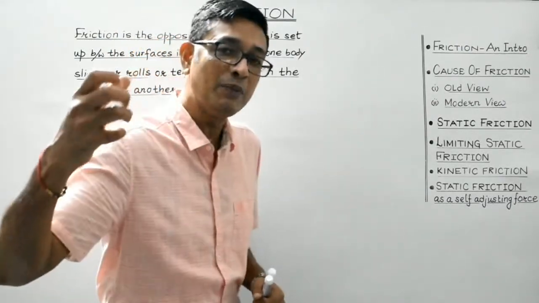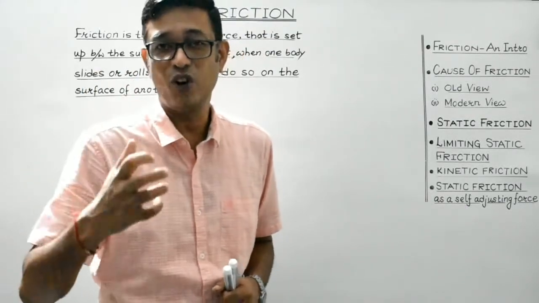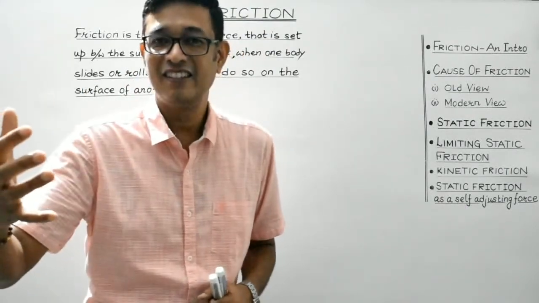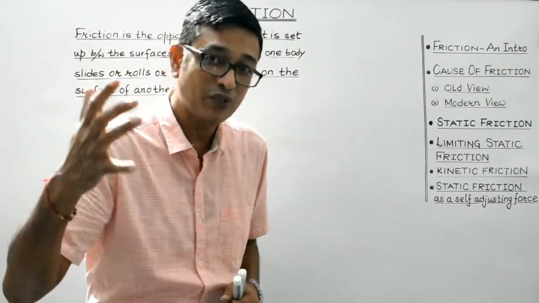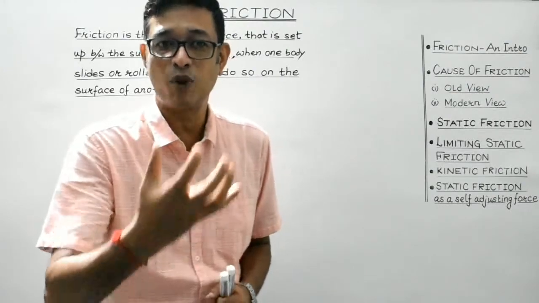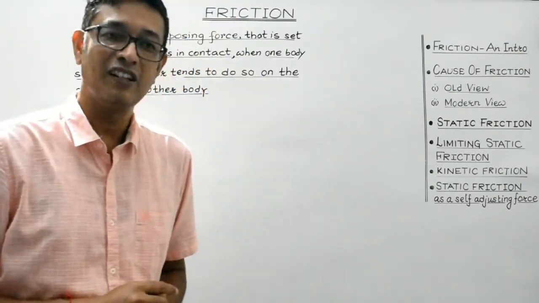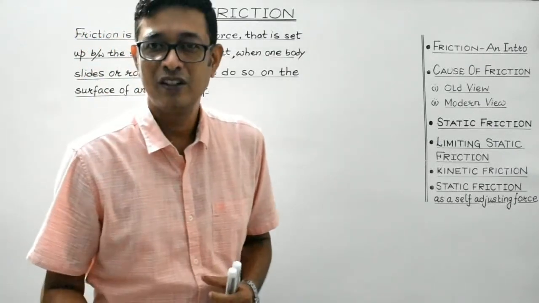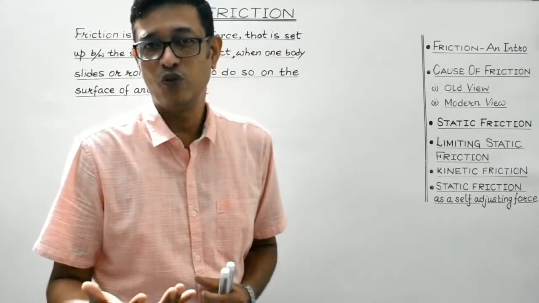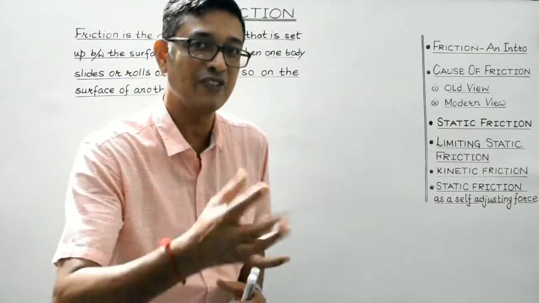Then the holding of the bottle. So in that case, it is only due to the friction offered by the surface of the hand with the bottle surface, which prevents the bottle from slipping down. Then we have also discussed how in the case of wet floor, one tends to slip and eventually fall. That's due to the reduction in the friction.